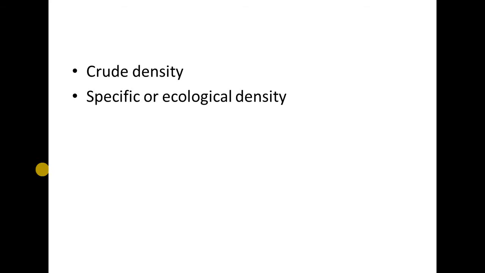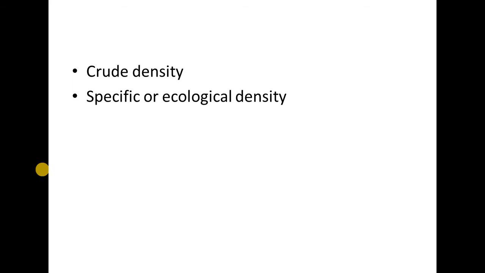Next is specific or ecological density. Specific or ecological density is the total number or the total biomass per unit of habitat. Through the large forest, all the deer may not spread over 5 acres.